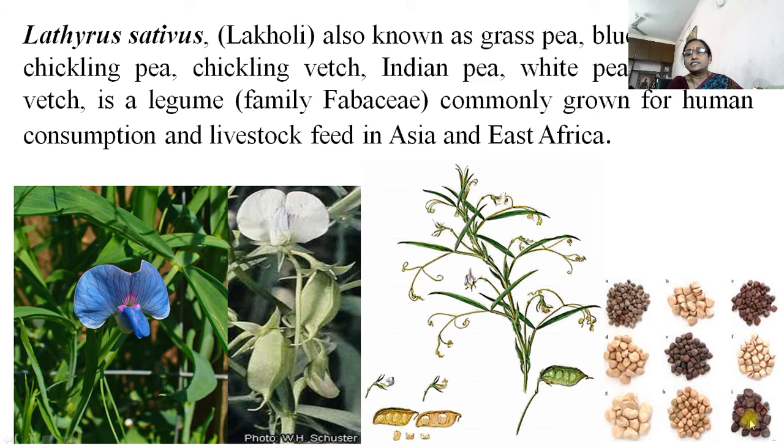These are some of the seeds of this lakoi, and this is the diagrammatic representation of this plant, a diagram showing the nature of this plant. Then there are tendrils, fruits, and seeds. It is most commonly grown in the eastern Vidarbha zone, which is very famous for the cultivation of rice. After harvesting of rice, this Lathyrus can be sown and cultivated.